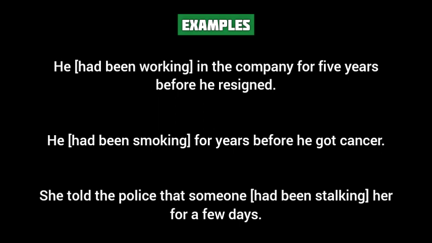And now the second sentence. He had been smoking for years before he got cancer. In this sentence, the verb had been smoking is in past perfect continuous tense. It shows that his act of smoking began in the past and continued for years until another past action took place, until he got cancer.